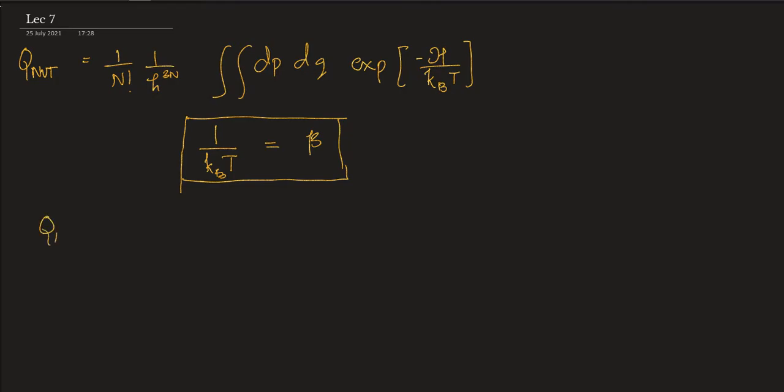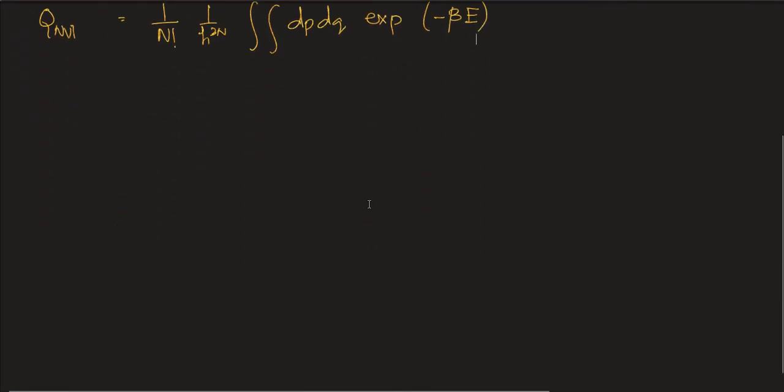So writing in terms of beta, we have minus beta times the total energy E. Let's say total energy E. So now let's try to differentiate this partition function with respect to beta.